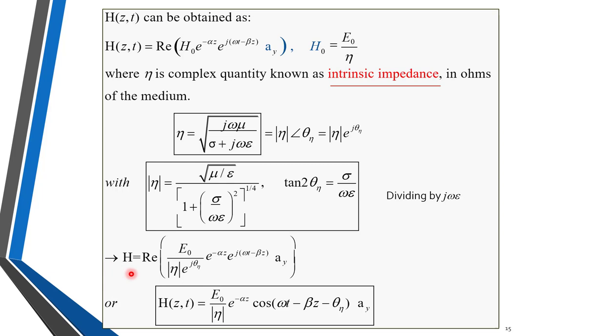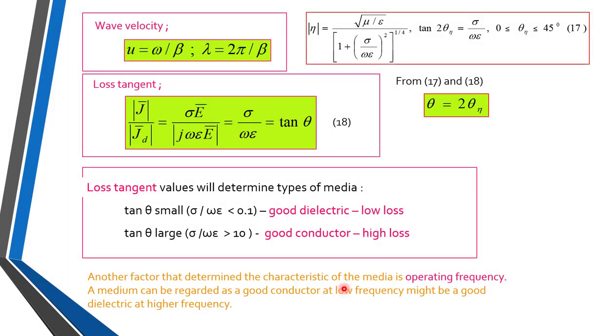So the equation for H bar is equal to the real part of E naught divided by eta into e raised to j theta n, multiplied by, all the things are the same because H has an HY component, so it is e raised to minus alpha z into e raised to j in bracket omega t minus beta z ay cap. So if you know eta, then we can find either the magnetic field if the electric field is known, or the electric field if the magnetic field is known, and we can solve examples based on that.